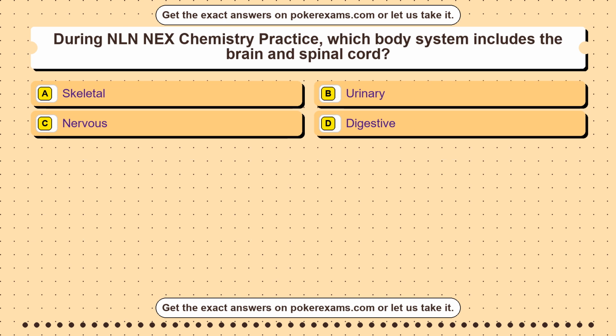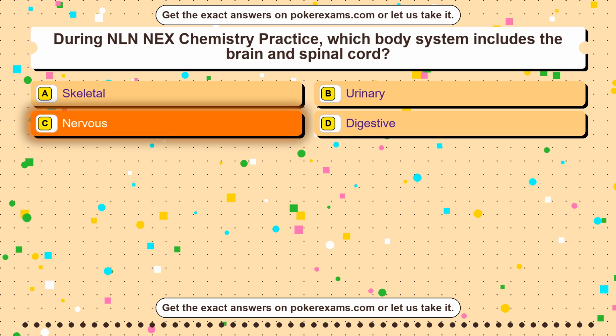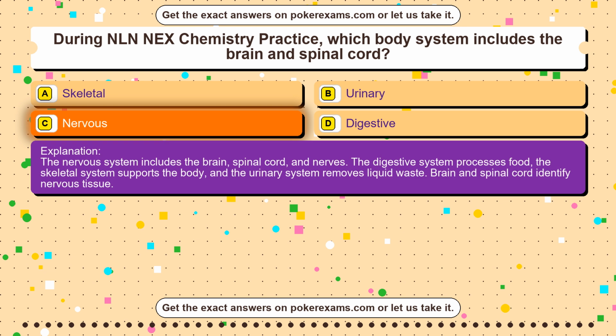Question 31. During NLN NEX Chemistry Practice, which body system includes the brain and spinal cord? Option A. Skeletal. Option B. Urinary. Option C. Nervous. Option D. Digestive. The correct answer is option C. Nervous. The nervous system includes the brain, spinal cord, and nerves. The digestive system processes food, the skeletal system supports the body, and the urinary system removes liquid waste. Brain and spinal cord identify nervous tissue.